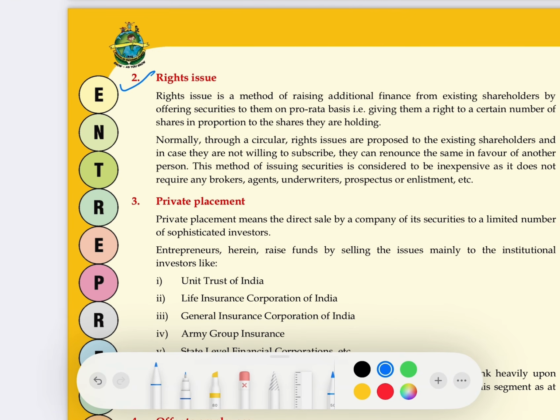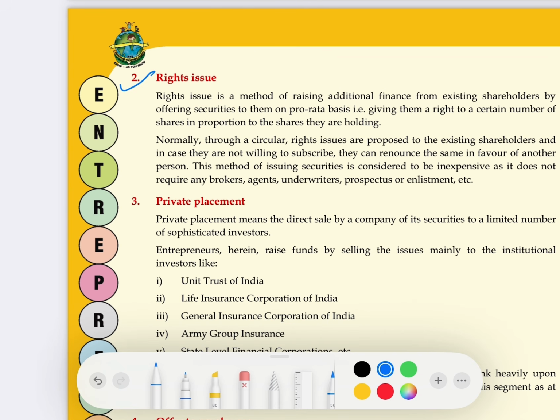Listen very carefully. I'll tell you the keyword which can help you identify the concept very easily. Under right issue, a company issues shares to its existing shareholders. Let's take a small example. Let's say I have already issued 500 shares in the market. I have 500 shareholders. Now these 500 shareholders are getting a part of the profit. What if I decide to issue more shares?